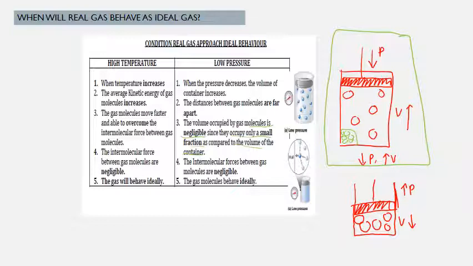Therefore, the intermolecular forces between gas molecules are negligible because the distance between gas molecules are far apart. Therefore, dia punya IMF akan negligible. Alright. So, the gas molecule akan behave ideally.